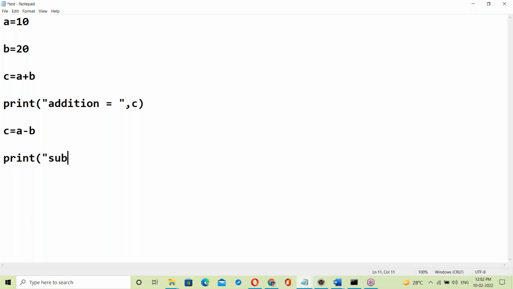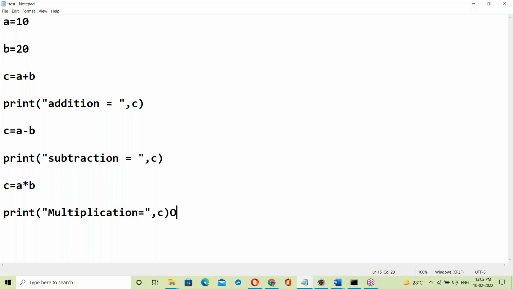In s.py, suppose A equal to 10, B equal to 20, variables A and B. Next, C equal to A plus B. Print the output: print addition equal to C, displaying C. Then C equal to A minus B, print subtraction equal to C. Then C equal to A into B, print multiplication equal to C. This is the Python script.